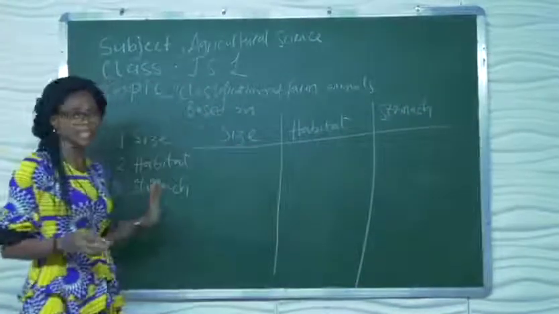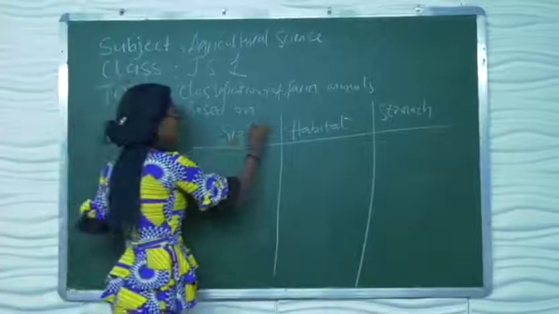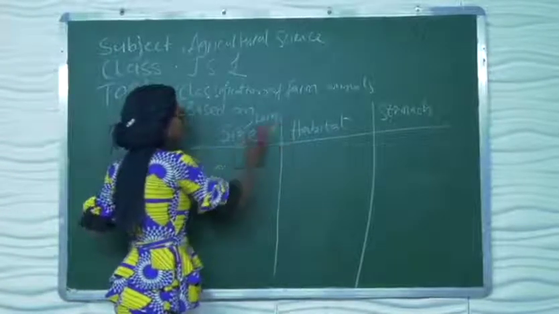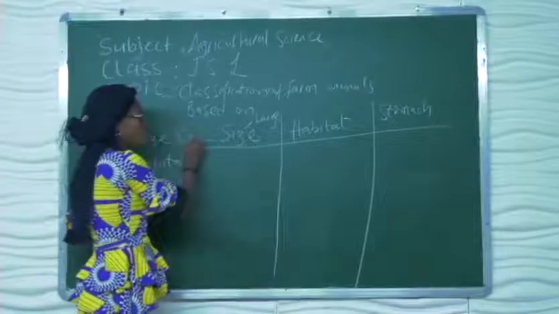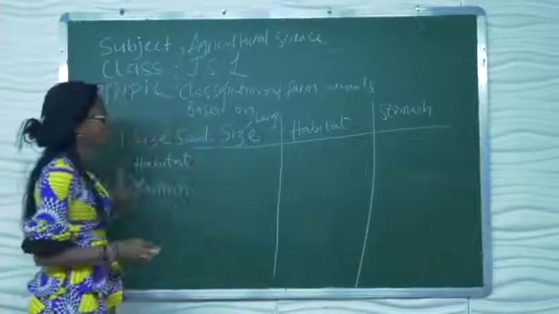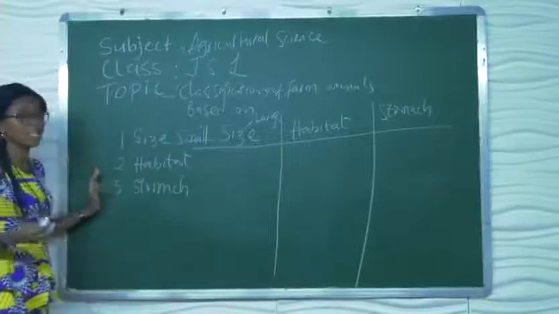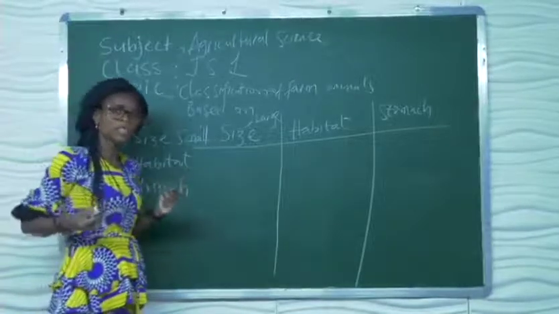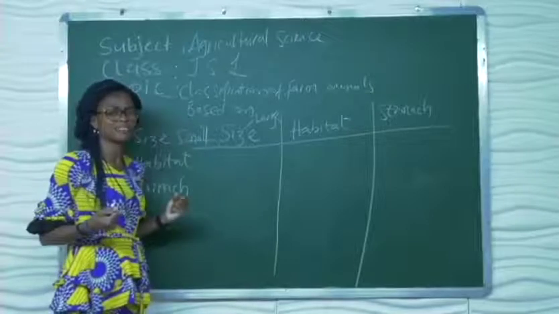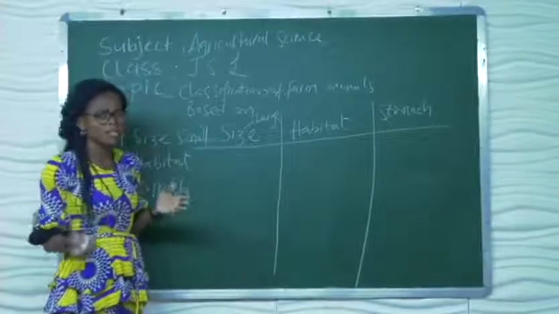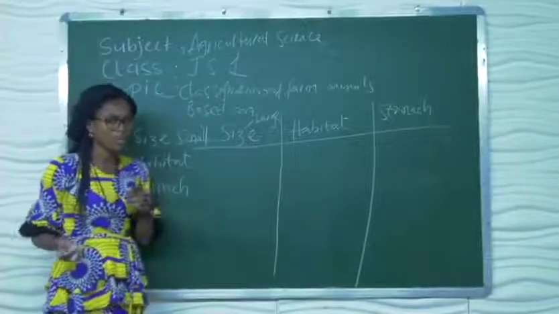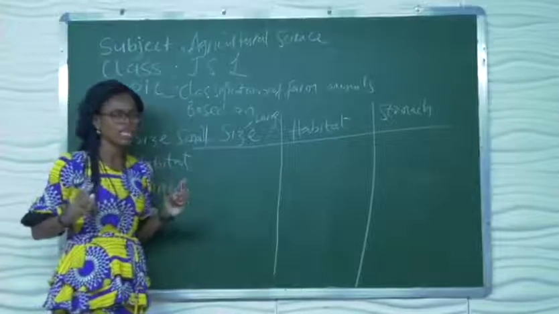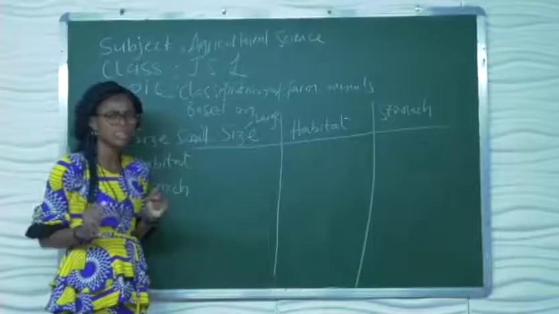When we say size, they are either large or small. When we say large animals, how do we know they are large? It's based on their body size. How do we know they are small? It's also based on their body size.